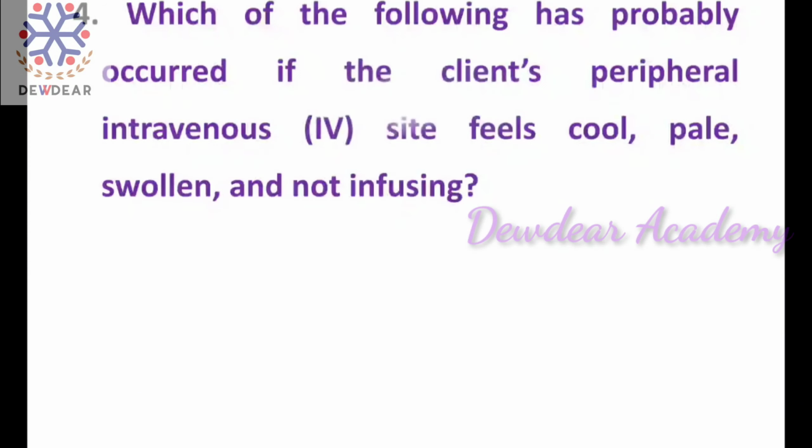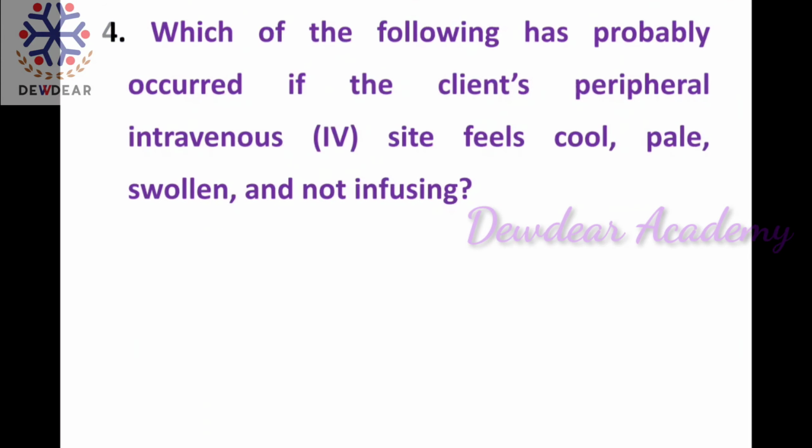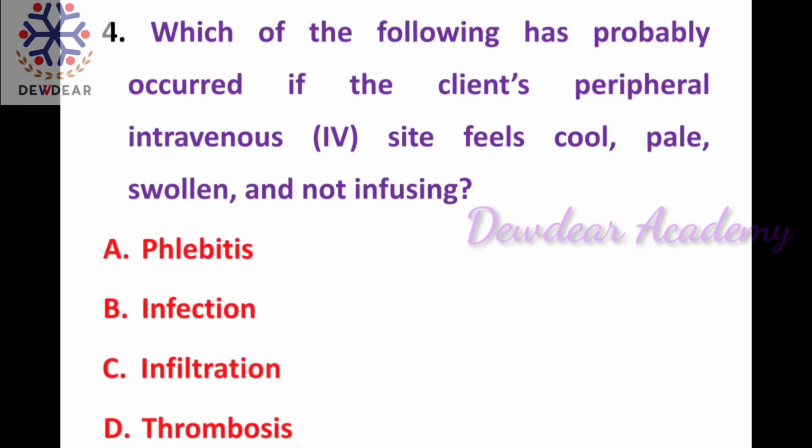Then next question, question number 4. Which of the following has probably occurred if the client's peripheral intravenous site feels cool, pale, swollen and not infusing? Options given: phlebitis, infection, infiltration, thrombosis. The right answer is infiltration.